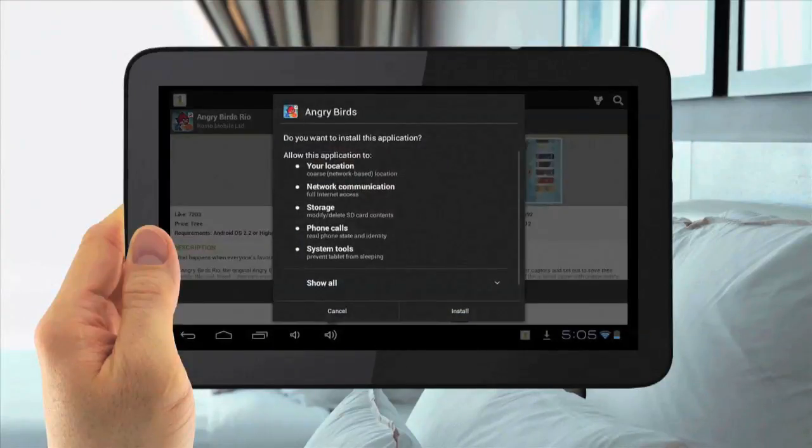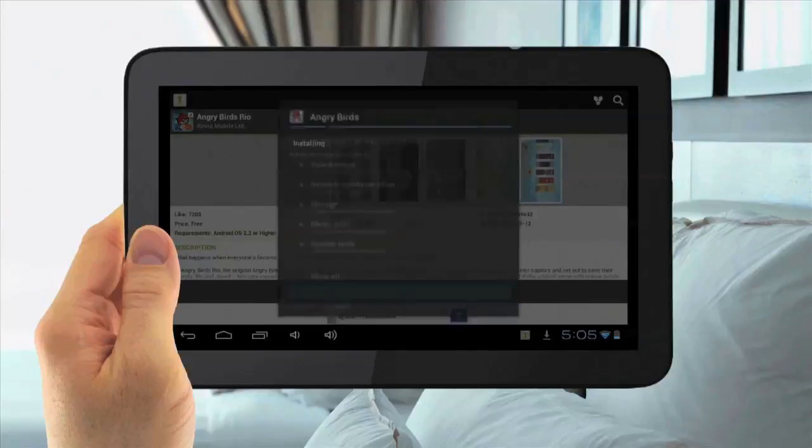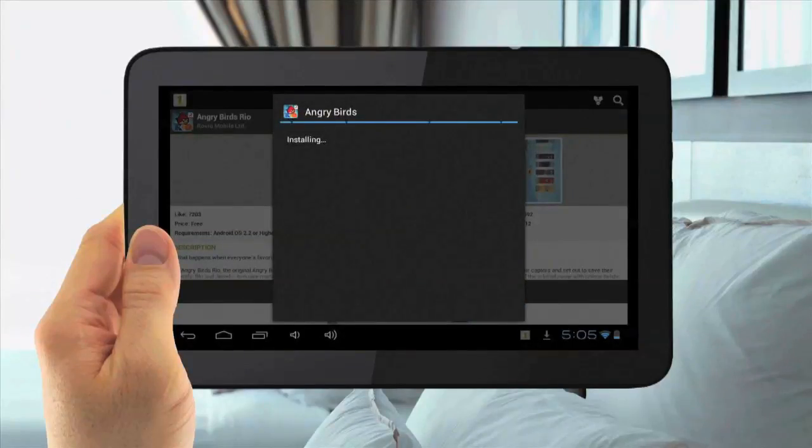Then hit Install. Tap Install. Now the application is actually installing onto your device. Once complete, you can now open the app.